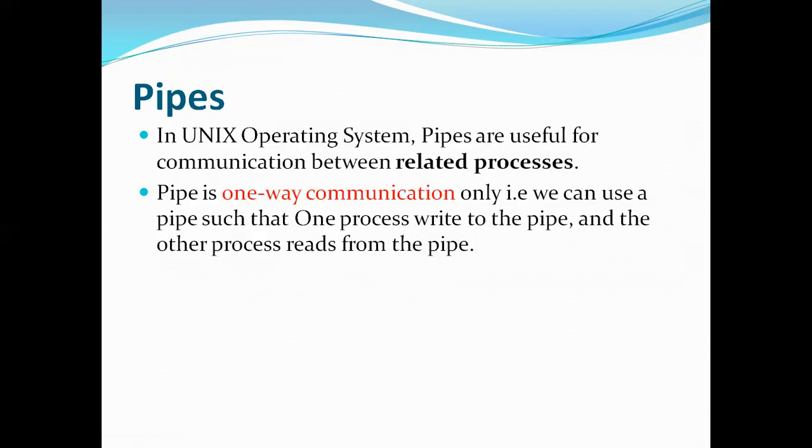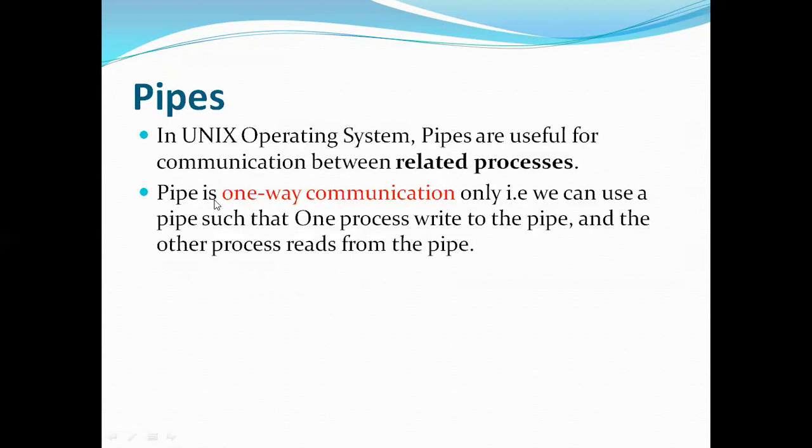Now we have to remember two things about pipes. The first thing is it is applicable only for related processes. Related in the sense the processes which are talking to each other need to have some relationship with each other. It means that they should have an ancestral relationship or parent-child relationship. Generally it is applicable only for parent and child processes. That is, if a process is there and it creates a child process, then those two have a parent-child relationship. In that case we can use pipes here. So this is applicable only for related processes.